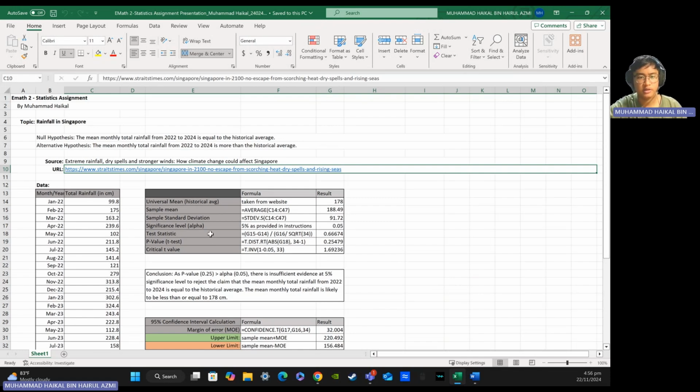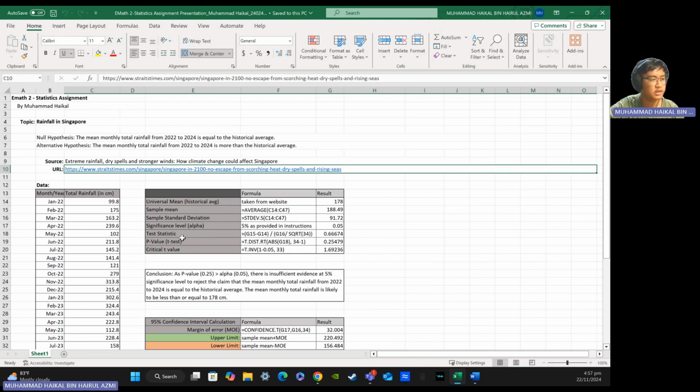188.49. My sample standard deviation is calculated using the Excel formula STDEV.S of all this sample data here. The significance level alpha is 5% as provided in the instructions.